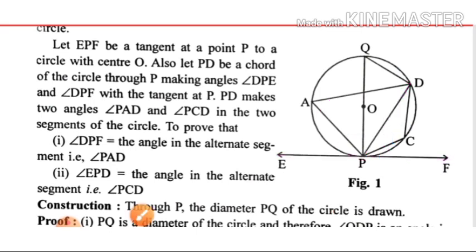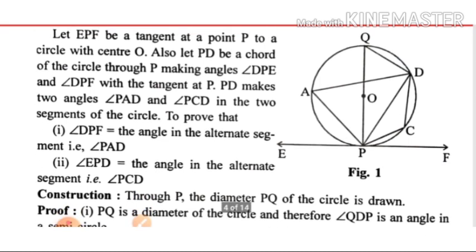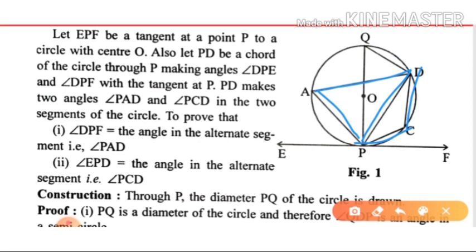So what to do? At first we'll draw this one, and then the construction. At first the tangent is drawn and this chord is drawn. After doing this, we'll take this point and this point, and then we'll join. On joining we'll have these triangles. This is what I have shown. Now for the construction, you have to draw this diameter PQ and then join QD.